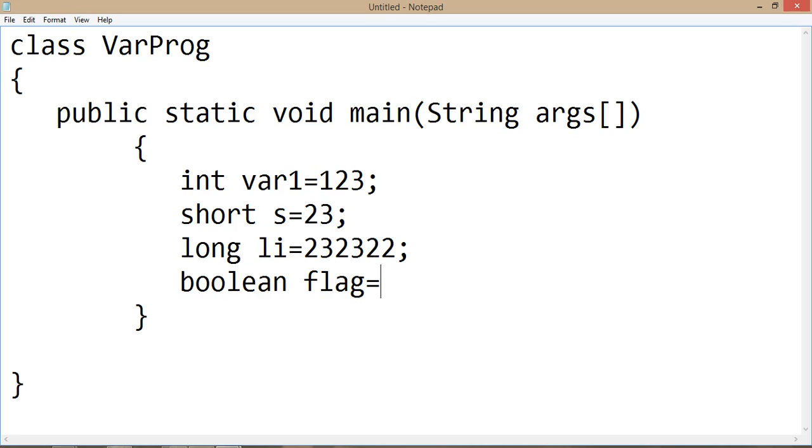That means I can use these values as an object. We'll discuss this wrapper class later on. But yes, currently I just want to give you info about this. For every data type, Java provides one wrapper class. That means I can use this value as an object through those classes.